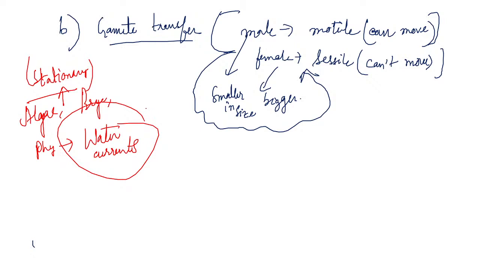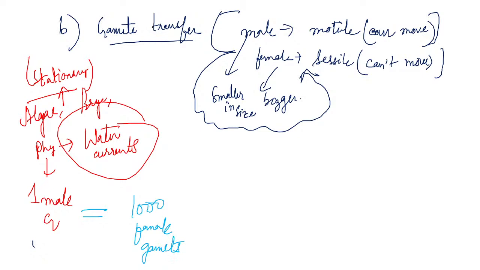A lot of gametes fail to reach the female gamete. A lot of the gametes travel somewhere else and are not able to reach the female gamete. So the male gamete is produced in thousands, and equivalent to the male gametes, there are 1,000 female gametes produced. So that if some of the gametes fail to reach, then others will somehow reach. So thousands of gametes are produced.